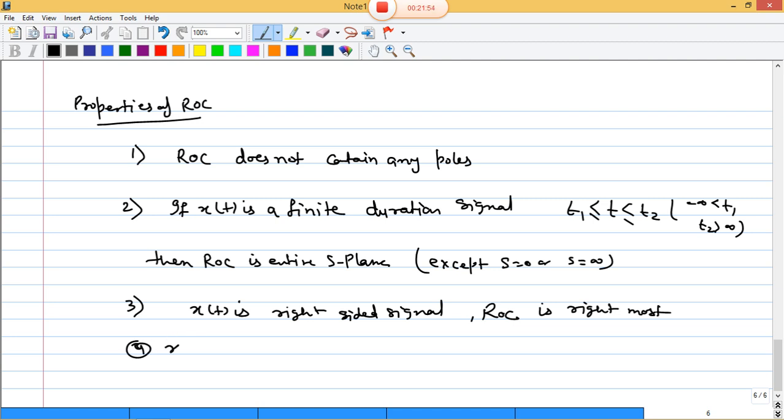If x of t is a left sided signal, the ROC is left sided.